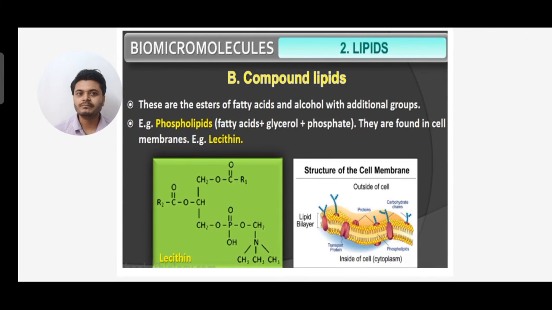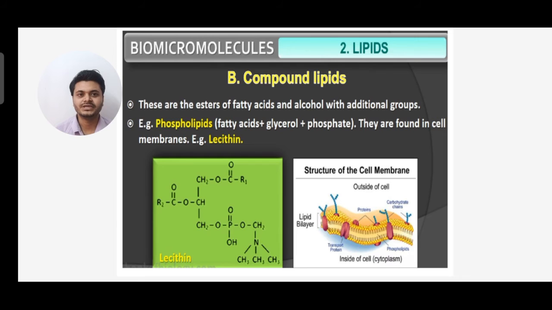Now we move to compound lipid, the next type. So what are compound lipids? These are esters of fatty acid and alcohol with an additional group. Again I repeat, compound lipids are esters of fatty acid and alcohol with an additional group.